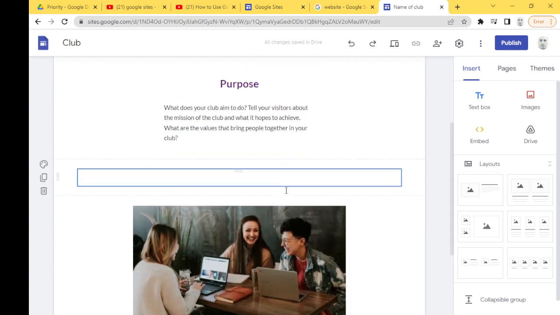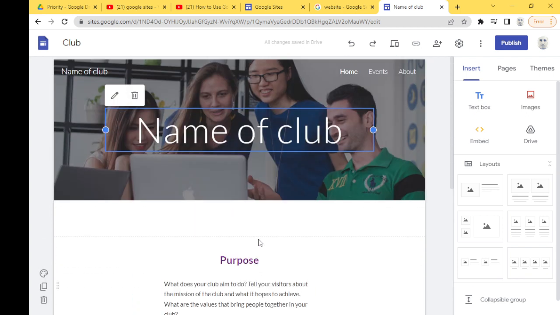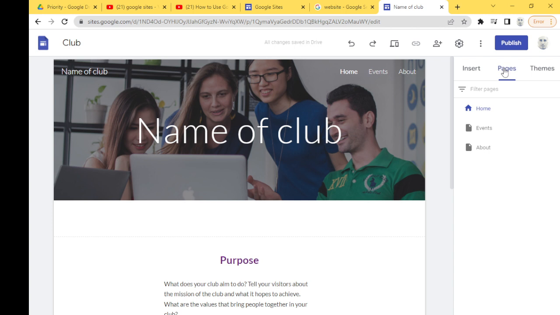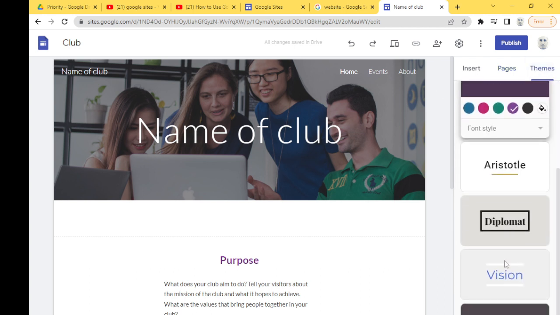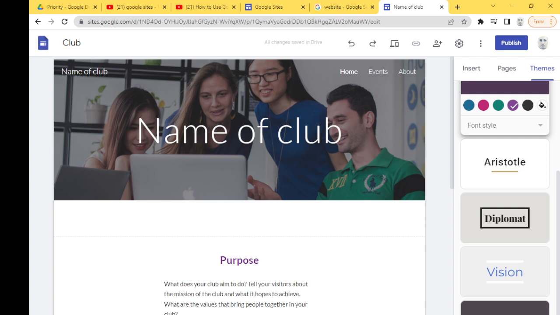Okay, so they already have your template. Okay, and now there's 3 sub pages. Okay, so you see we can choose a theme. Okay, we choose this.